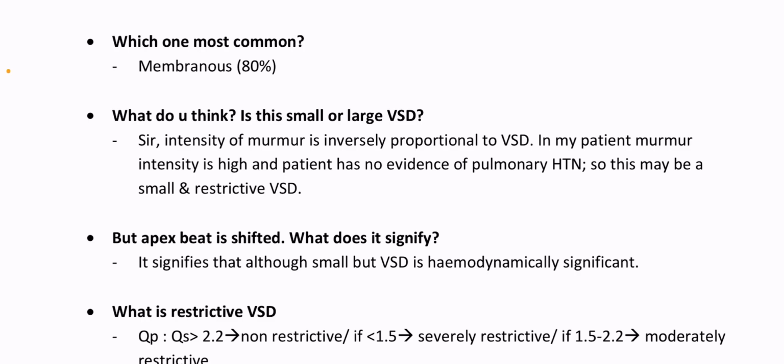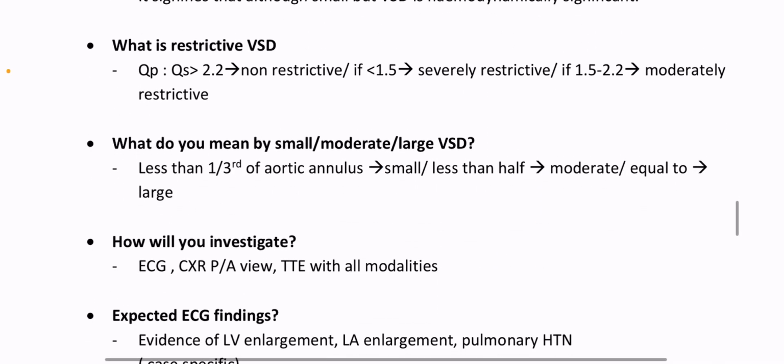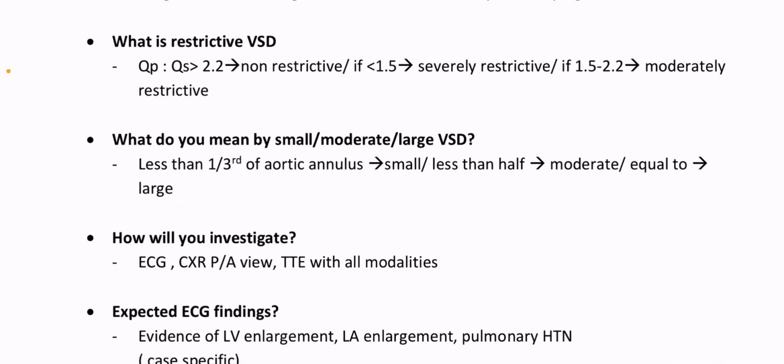But apex beat is shifted. What does it signify? It signifies that although small, the VSD is hemodynamically significant. What is restrictive VSD? Qp:Qs ratio more than 2.2 is non-restrictive. If it is less than 1.5, then it is severely restrictive. If it is between 1.5 to 2.2, it is moderately restrictive.